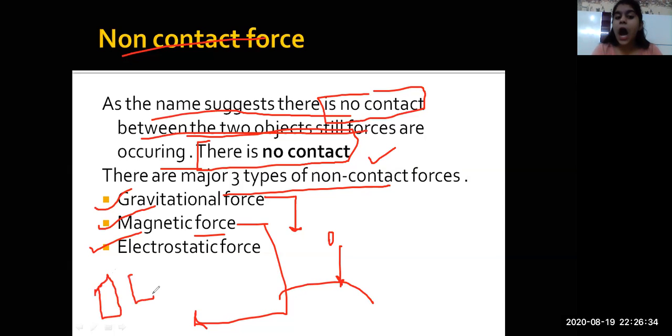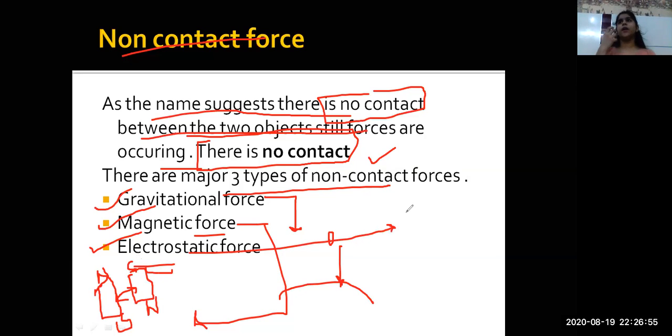In a magnet, unlike sides attract each other. Unlike charges attract each other, everyone. Electrostatic force, as I told you, is a force by a charged body.